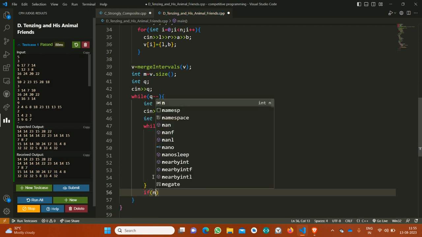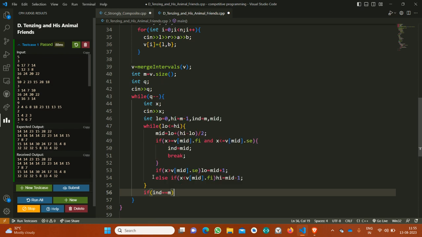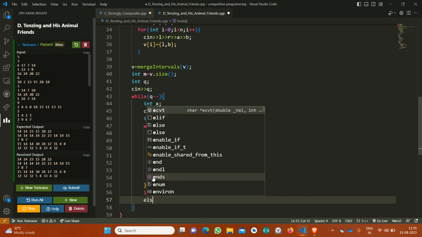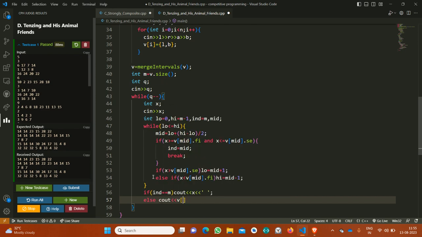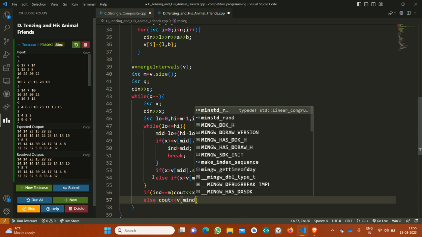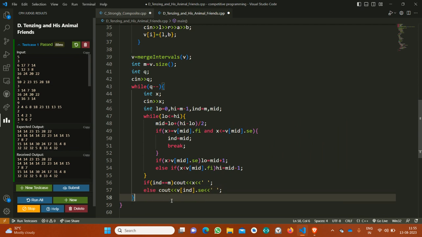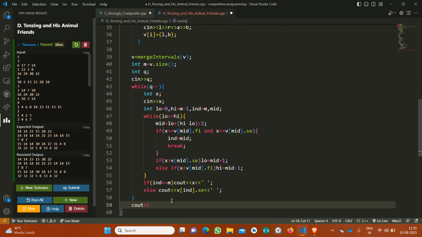Now I will check if index is equal to m. In that case, I have not found any portal which can be used for this position, so the answer would remain the same as x. Else, v of index dot second is the ending of that portal, the maximum location I can reach. So that's all about the code.